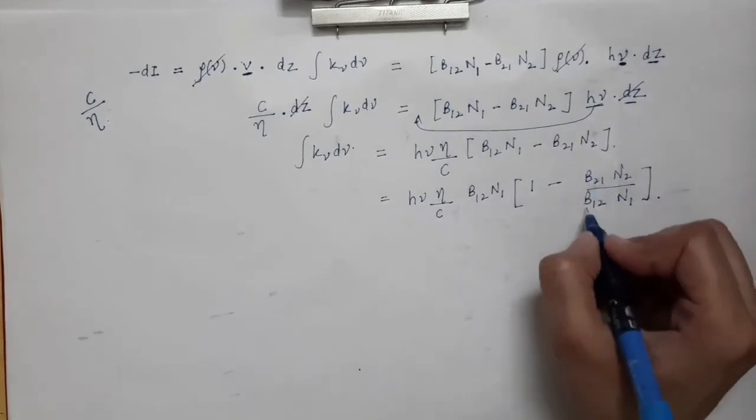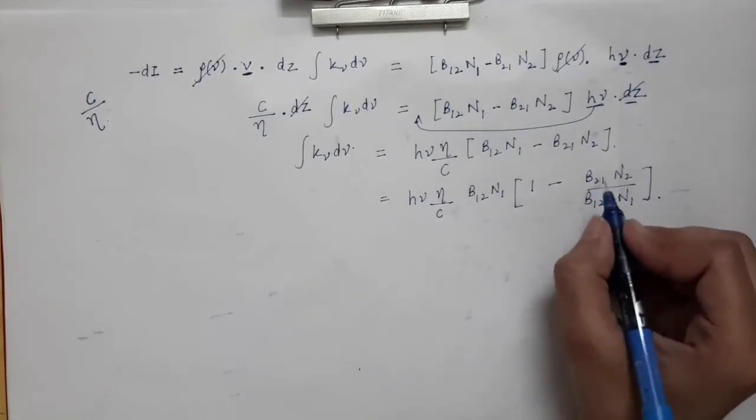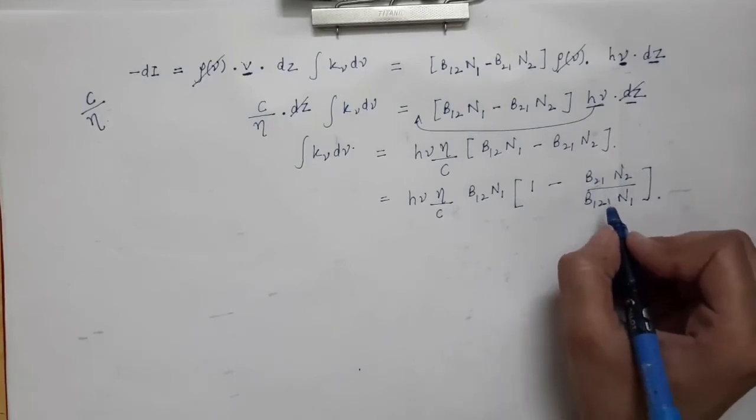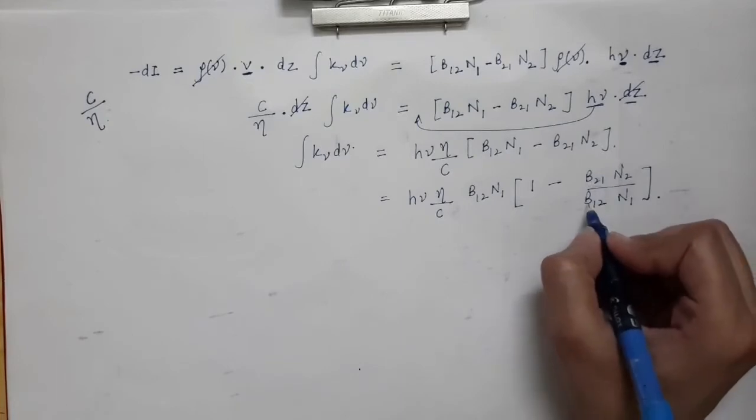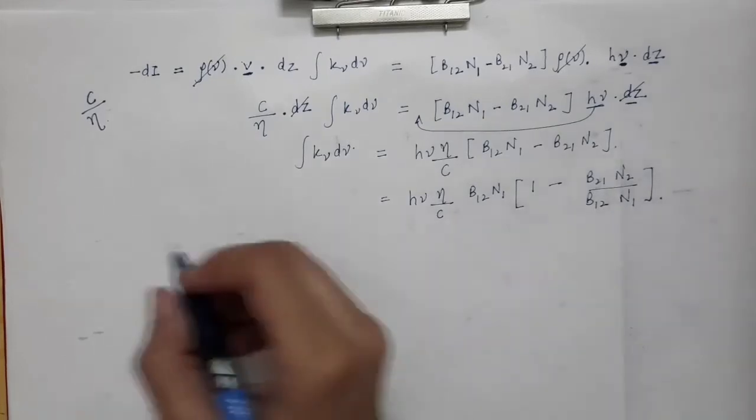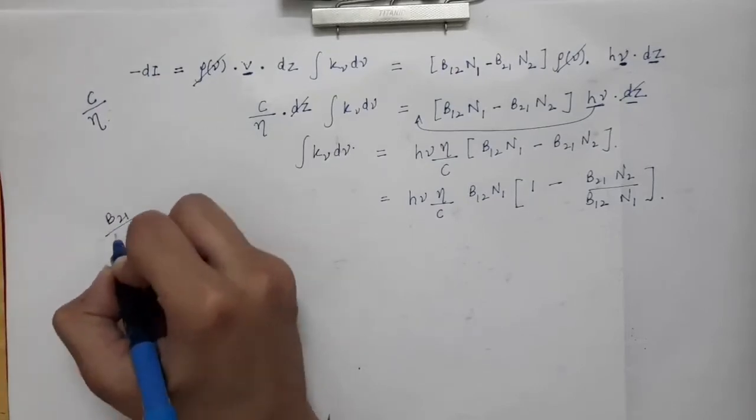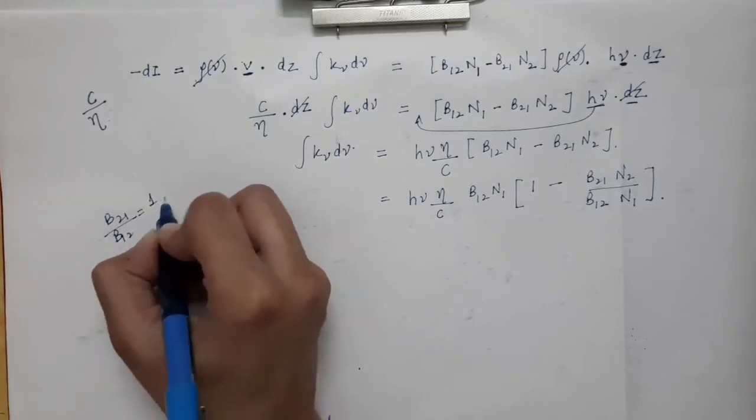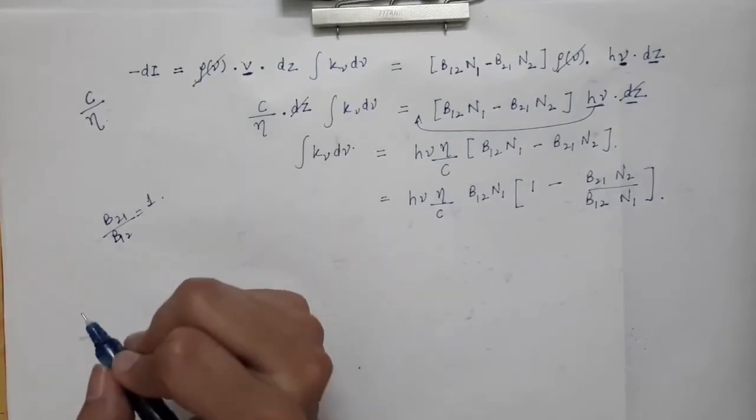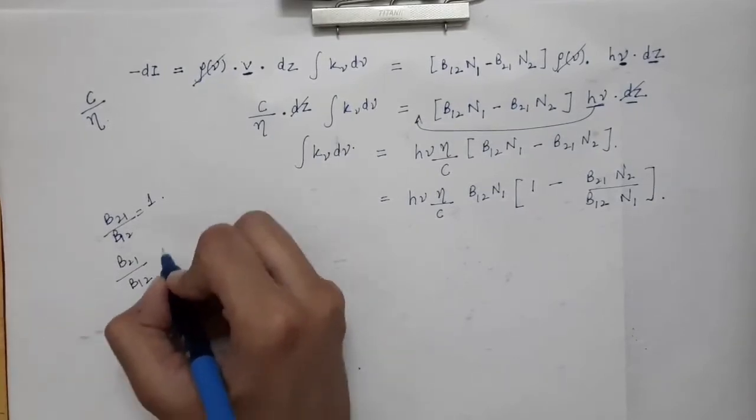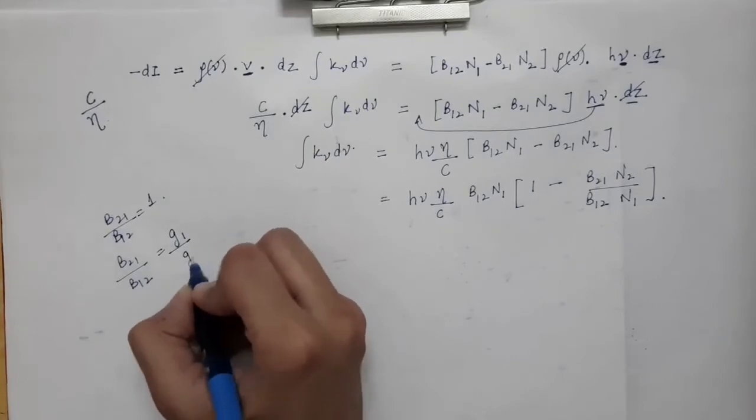Now B21 over B12: when the energy states which we have are non-degenerate, in that case B21 and B12 are exactly equal. So when the energy states are non-degenerate, B21 over B12 will be equal to 1. And if we have degenerate energy states, in that case B21 over B12 will be equal to G1 over G2.